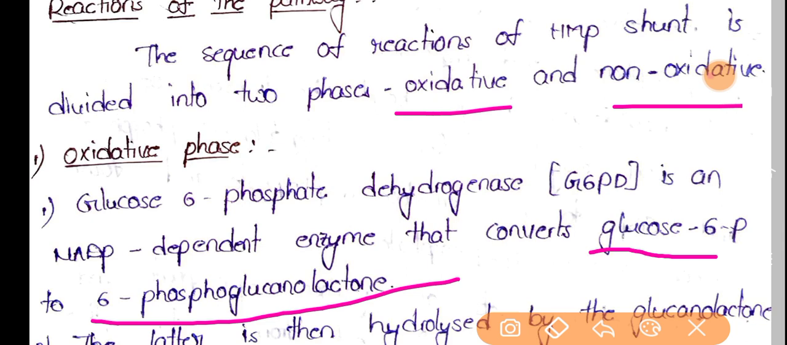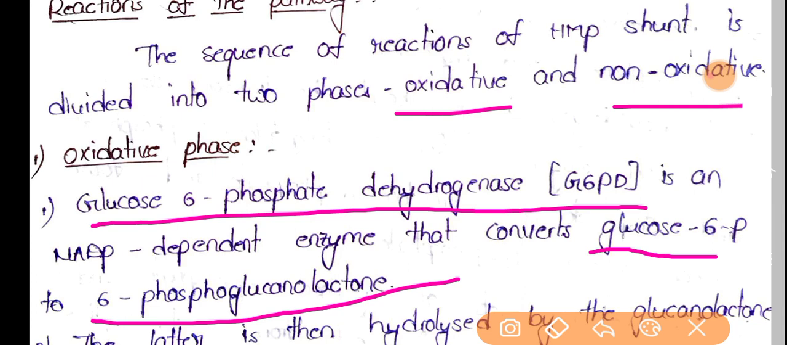Okay, glucose 6-phosphate is converted into 6-phosphogluconolactone, and the enzyme responsible for this reaction is glucose 6-phosphate dehydrogenase. Okay, so this is the first step, and this is seen in the oxidative phase.